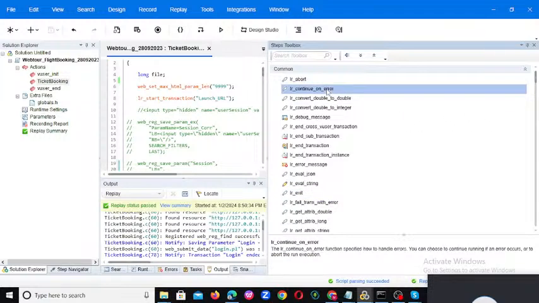And LR continue on error. If you want your script to continue even if there is an error, you need to provide LR continue on error. Then your script will throw a warning or throw an error, but the script will execute till the end, like till the transaction end.